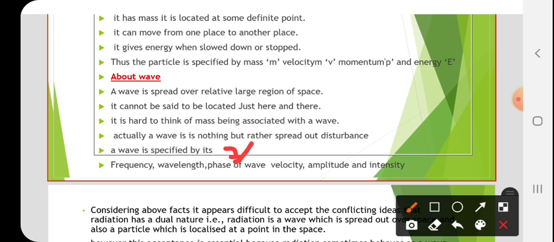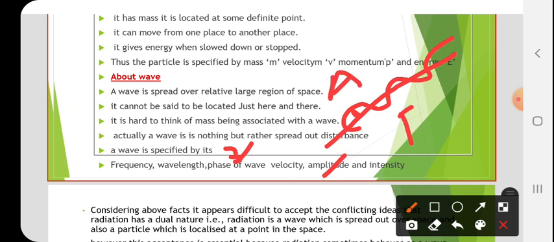Wave is specified by what? Frequency, wavelength, phase of wave, velocity, amplitude, and intensity. So see here, a wave generally we can show like this. And if it is a mean line, then from here, this distance generally we call amplitude, right? If you denote amplitude with A or R, then its square is the intensity, okay?